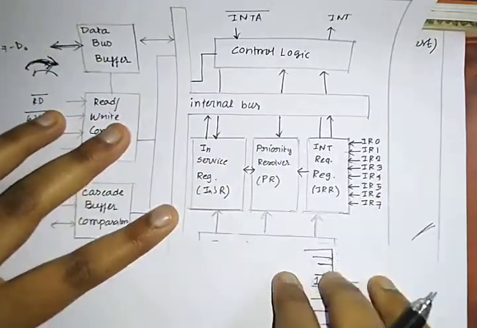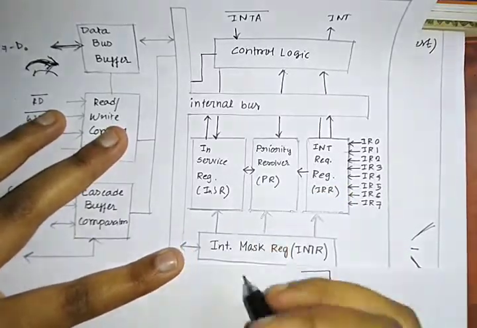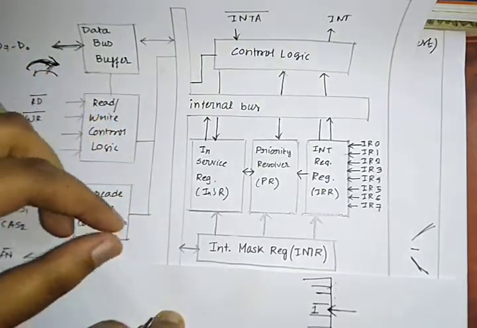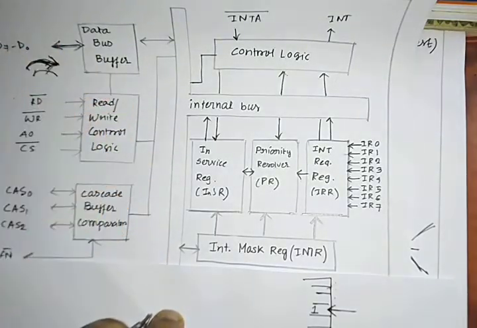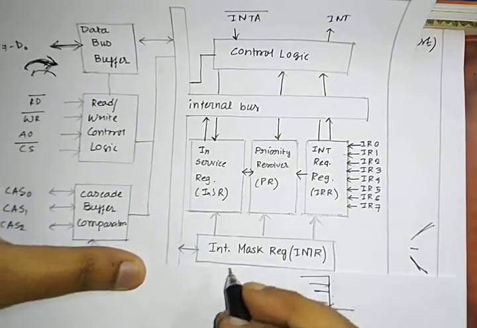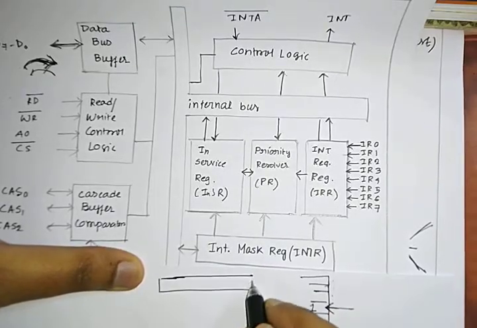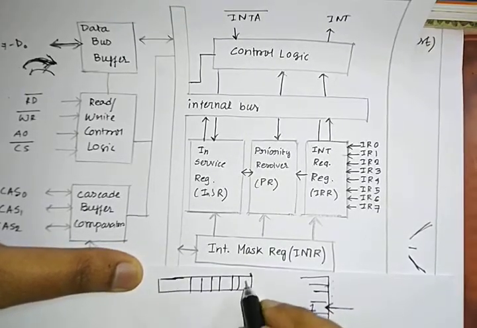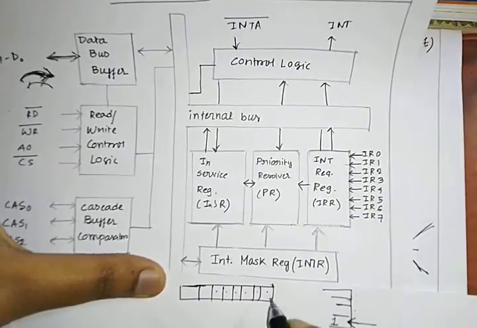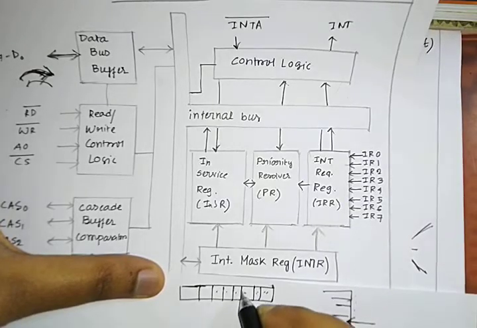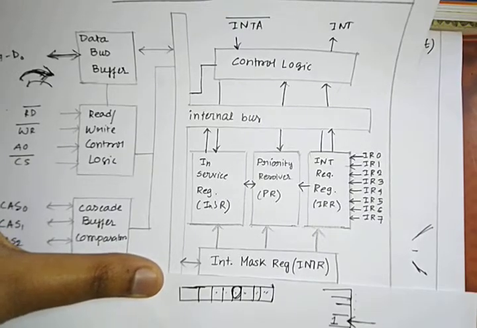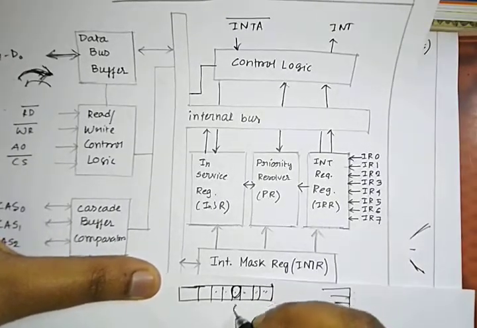Then it will come to this register, which is the interrupt mask register. Why is this needed? Suppose the programmer can disable or enable some interrupts, so you will check this one first. This is also an 8-bit register for the 8 pins: 1 2 3 4 5 6 7 and 8. Now you have produced signal number 3. It will check whether it is 0 or 1, meaning whether it is masked or unmasked. Suppose it is unmasked, so 0.